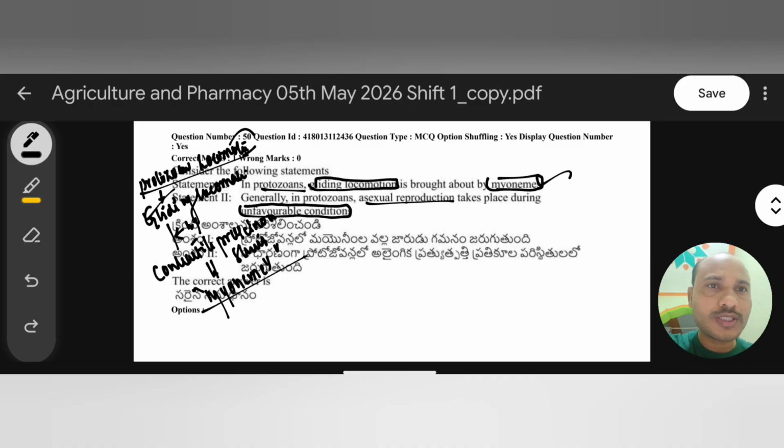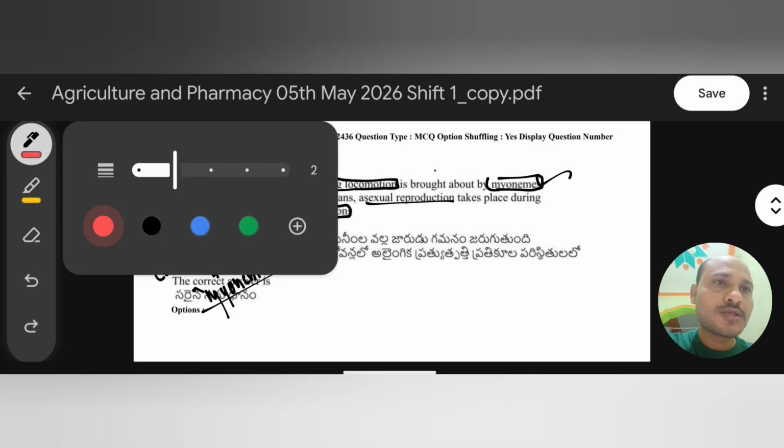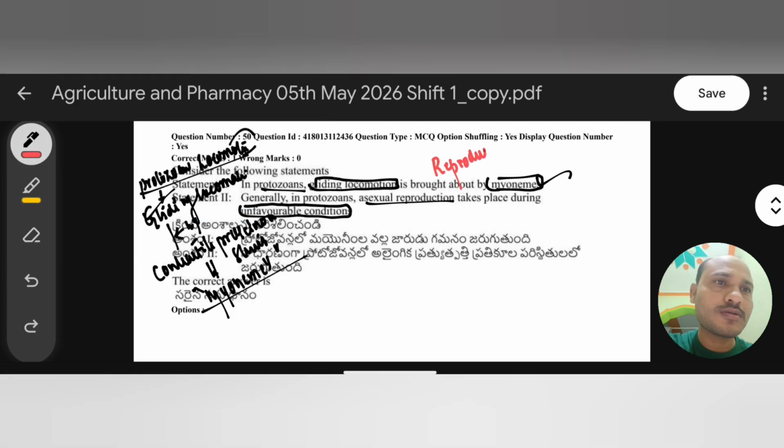Coming to protozoan reproduction. Generally protozoans perform both types of reproduction, asexual and sexual. Asexual reproduction in protozoa is nothing but binary fission.